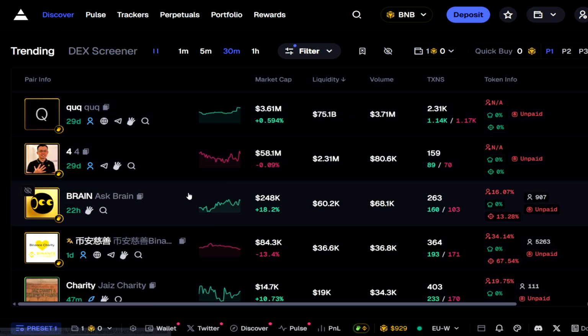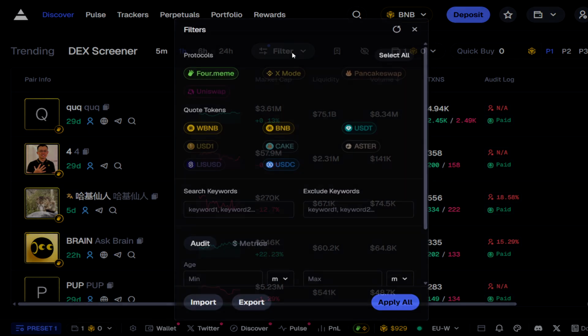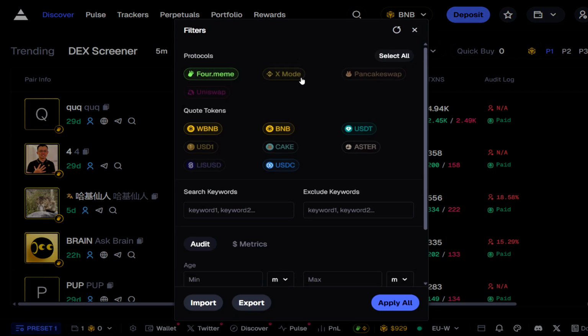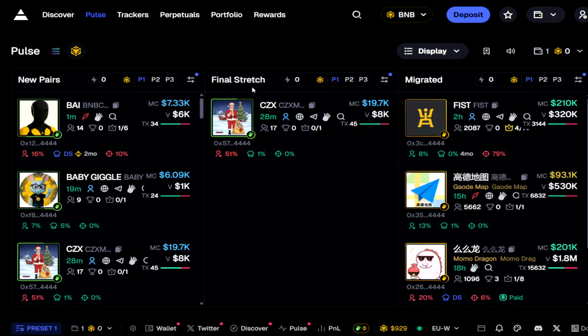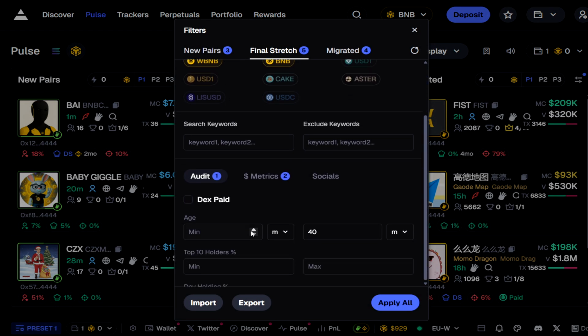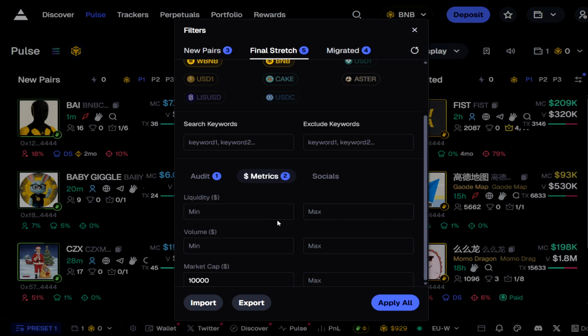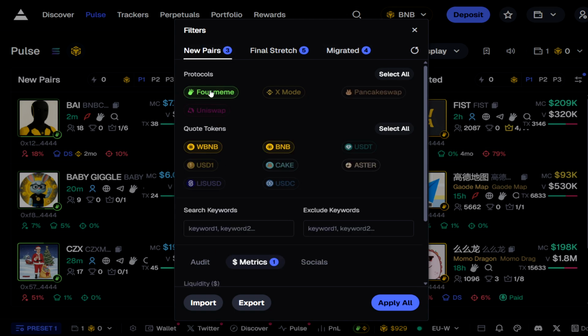On the Discover page you find the trending and deck screener tokens where you can set different filters to show only the best coins. On the Pulse page you have columns for new pairs, final stretch and migrated tokens. You can also use different filters here to weed out the scam tokens and only see the tokens that have some value. I recommend trading only on 4meme, which is BNB's equivalent of PumpFun, to reduce risks like honeypots and rug pulls.